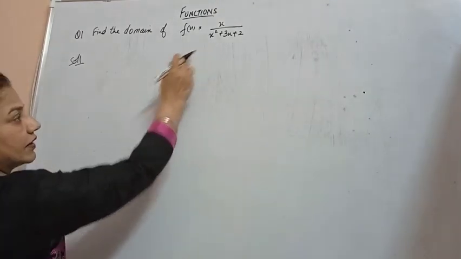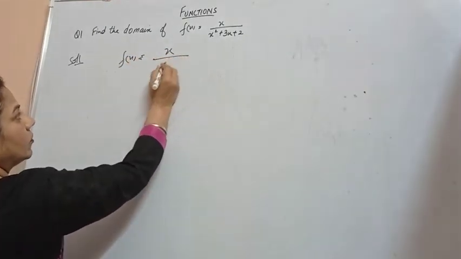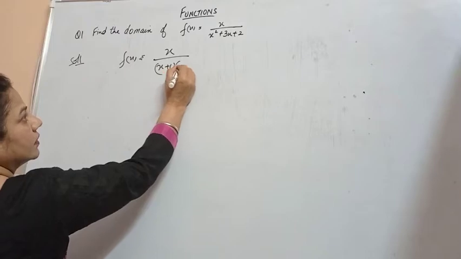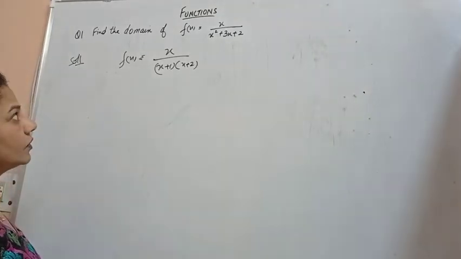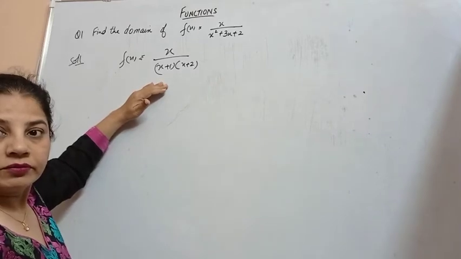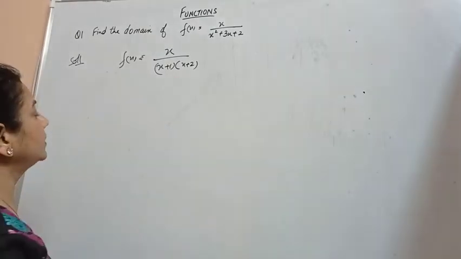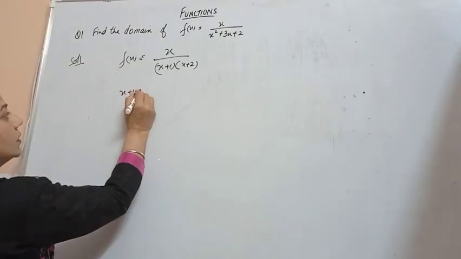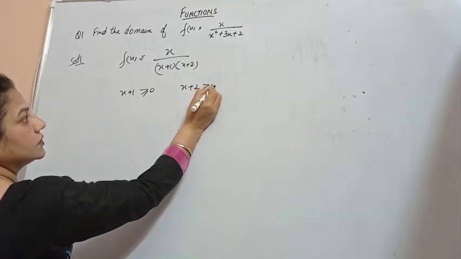So we will factor the denominator. We get f(x) = x/((x + 1)(x + 2)). Now for the function to be a real number, our denominator should not be equal to 0. So in this case, x + 1 should not be 0 and x + 2 should not be 0.